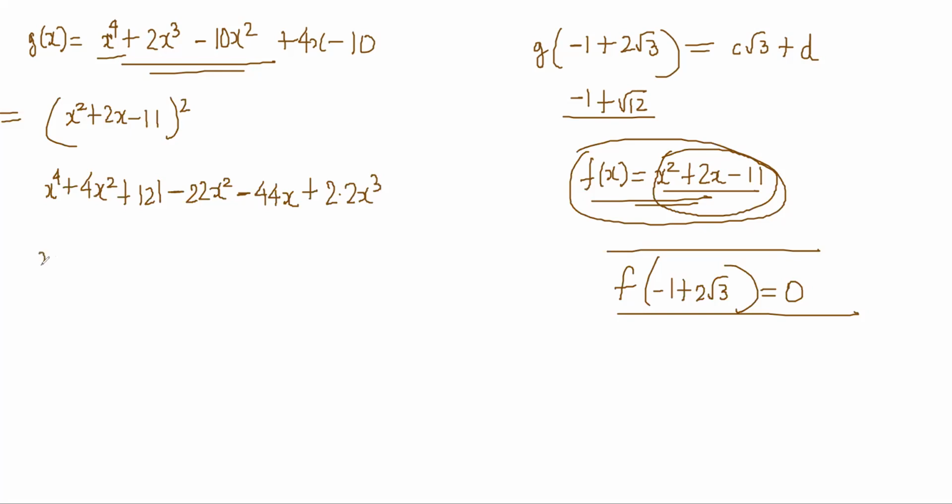So this is what is coming: x power 4 plus 4x cube minus 18x square minus 44x plus 121, right?